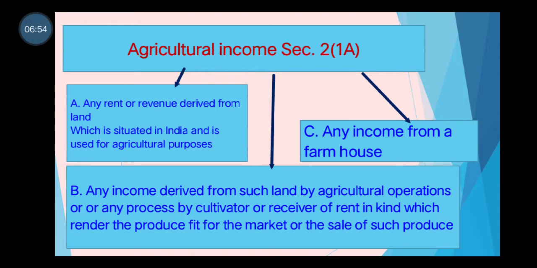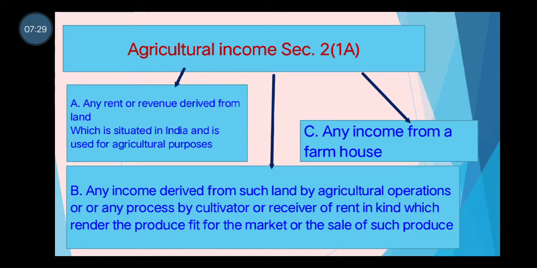That rent received in the form of kind is to be processed, then only we can sell that item in the market. And if the person is receiving some income by making the produce fit for the market, that is also agricultural income. And the third thing, that is obviously very much clear to you, if you are selling the agricultural produce in the market and if you are receiving some amount of money for that, that is also agricultural income.